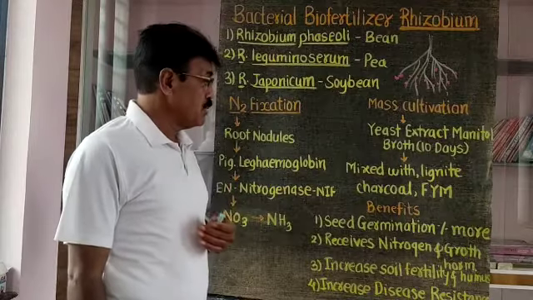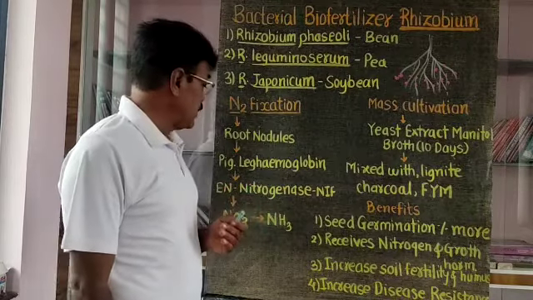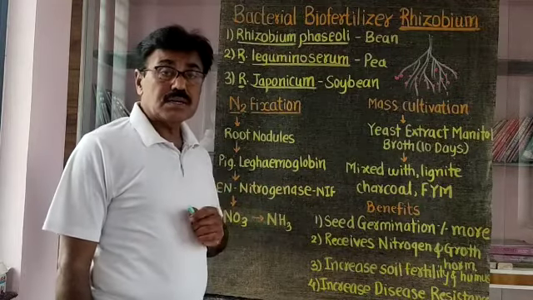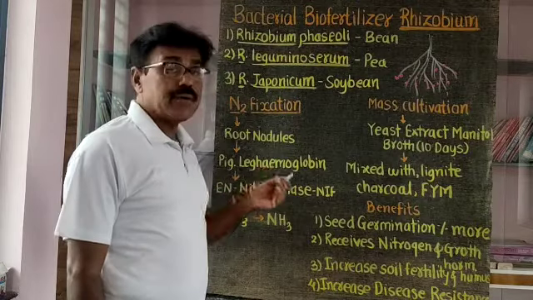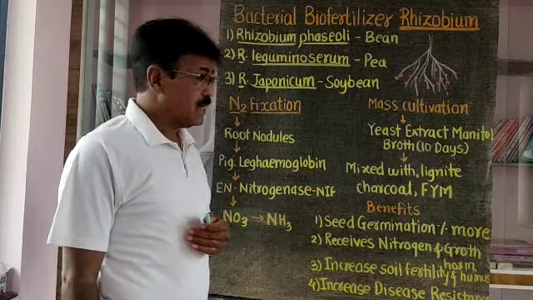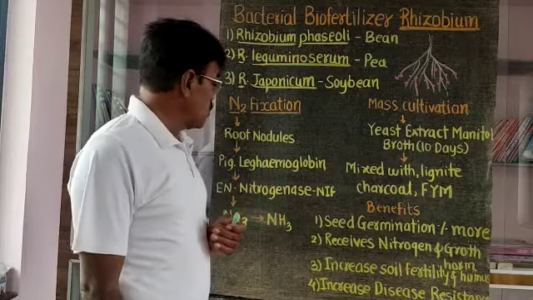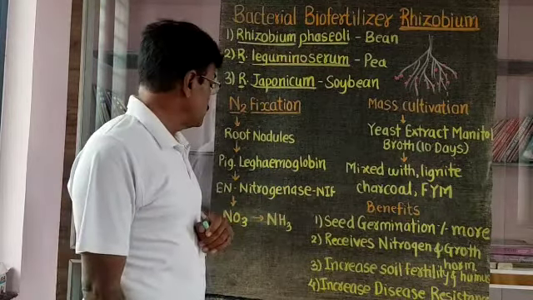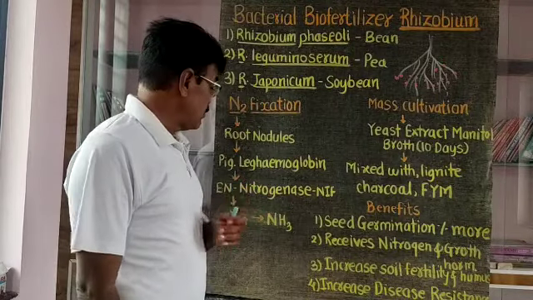This leg hemoglobin absorbs molecular oxygen and makes it available to the Rhizobium. Because Rhizobium is an aerobic bacteria, it can only survive in the presence of oxygen. So oxygen is made available by leg hemoglobin to the Rhizobium bacteria, and then the Rhizobium multiplies in the root nodules.